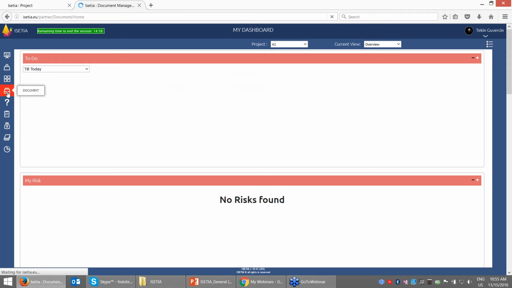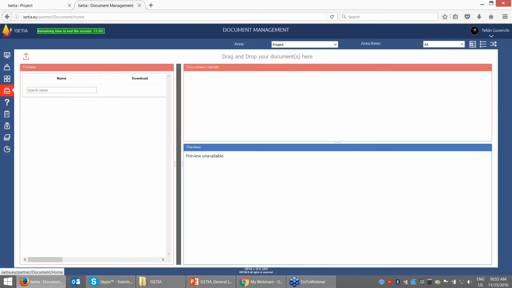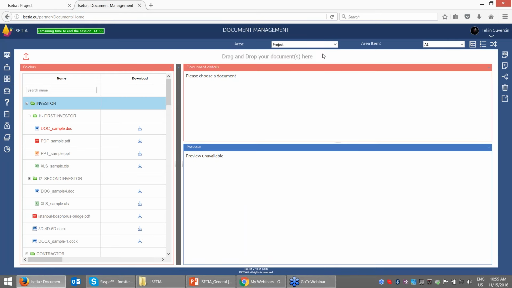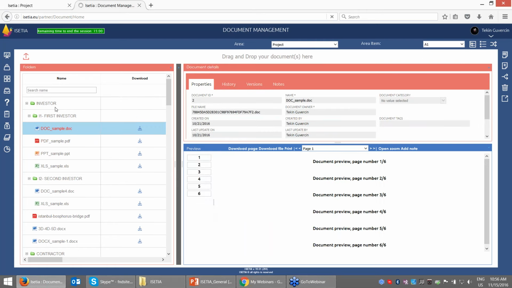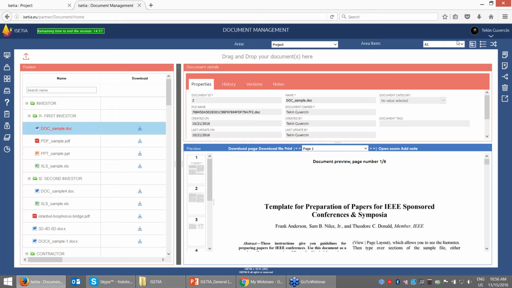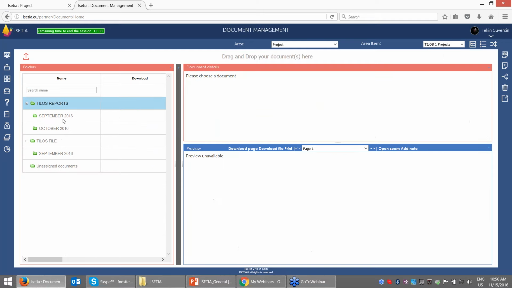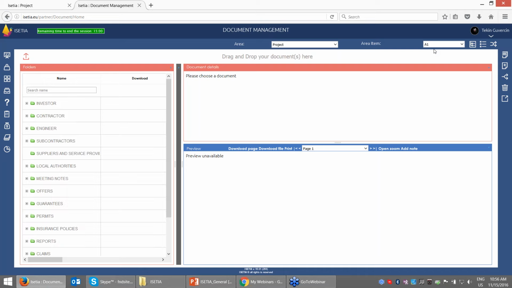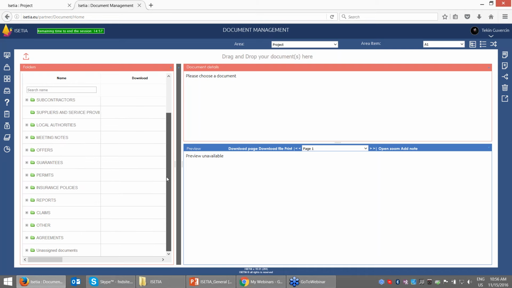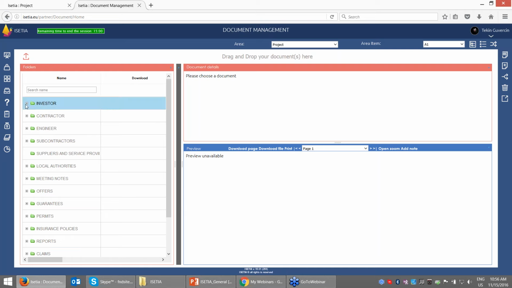Let's go to the document area. I just selected the document management module. When I select it, we give the hierarchy at the project level, so if I select the project name A1, I see the hierarchy of project A1. If I select the Telos 1 project, it shows me the folder structure for Telos 1. If I select the Telos 2 project, it gives me the hierarchy of Telos 2. If I go again to project A1, you can see my project hierarchy here, and I can open it.